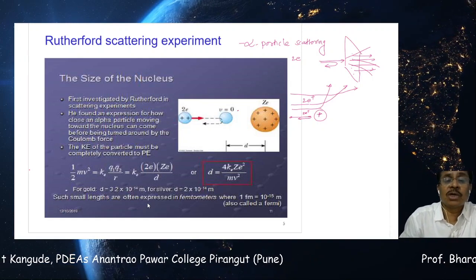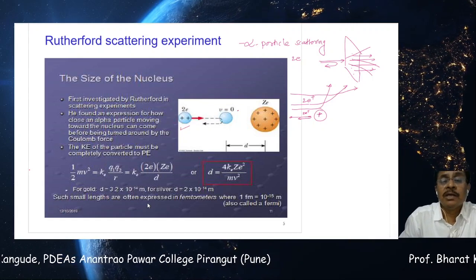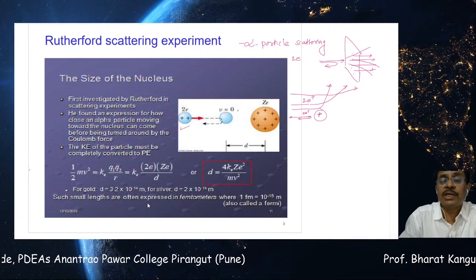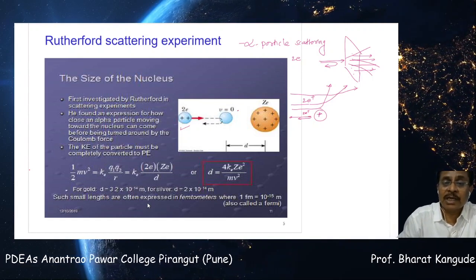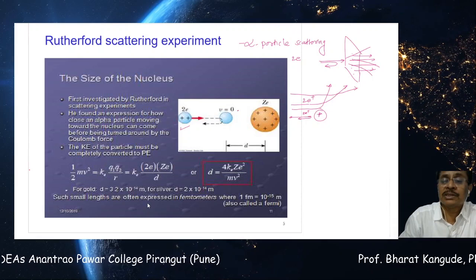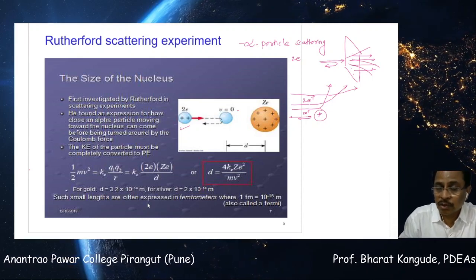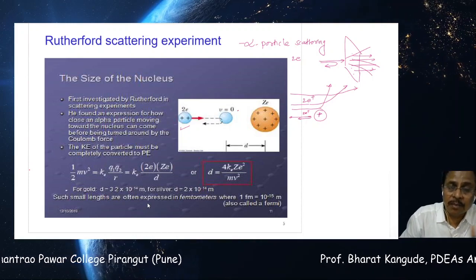So shown here, this is twice E, that is the alpha particle. This alpha particle approaches toward this ZE, that is the nucleus. Okay, don't worry about this atom. The atom is much bigger as compared to the nucleus. The size of this alpha particle and the size of this nucleus are comparable to each other.